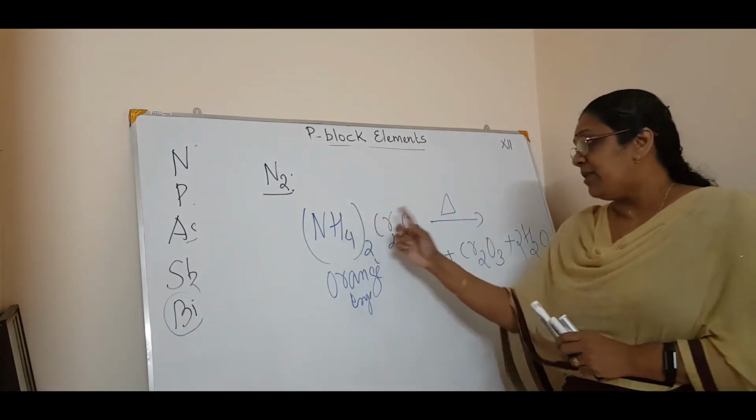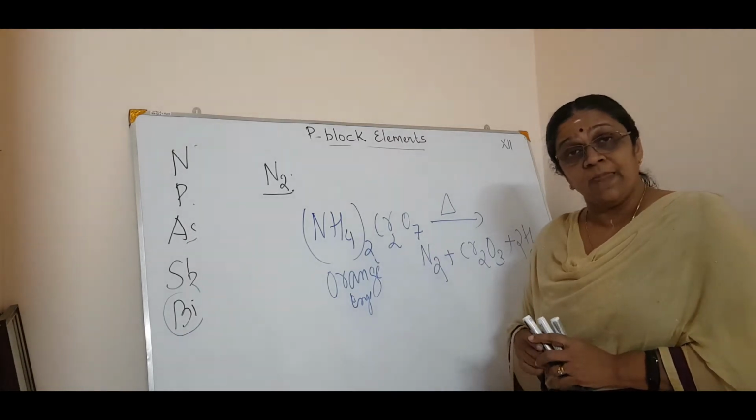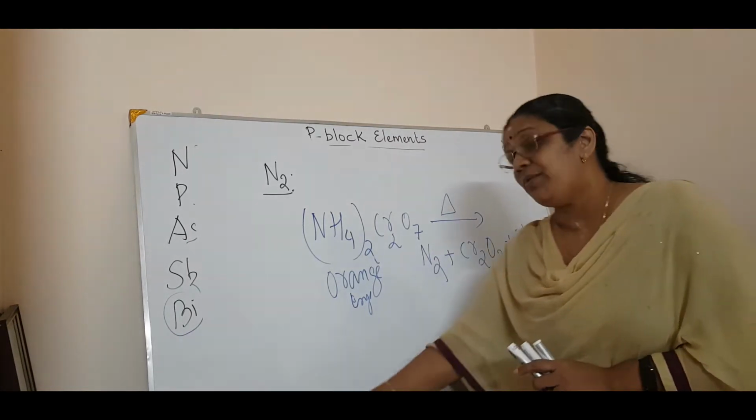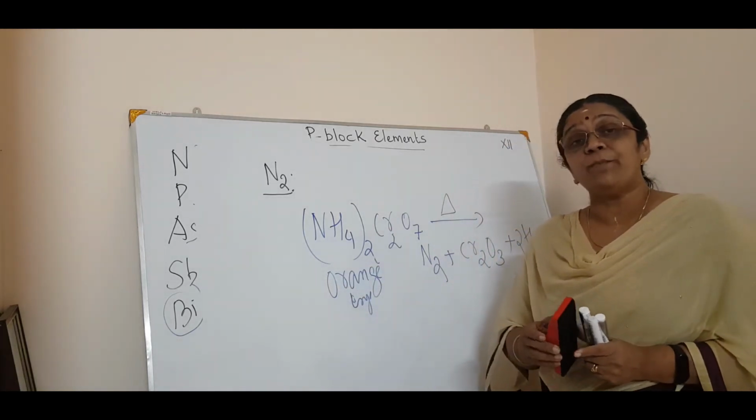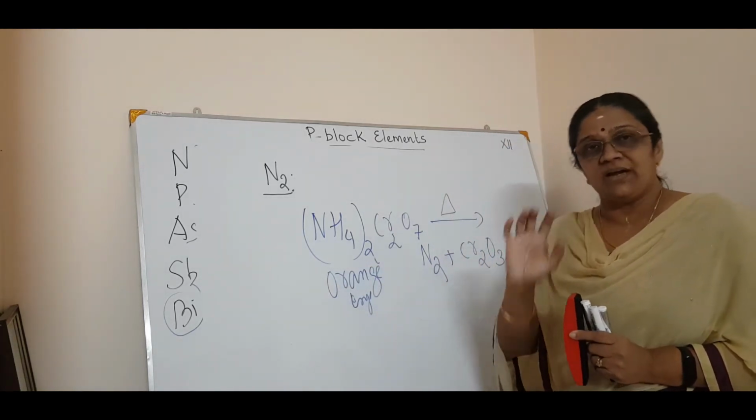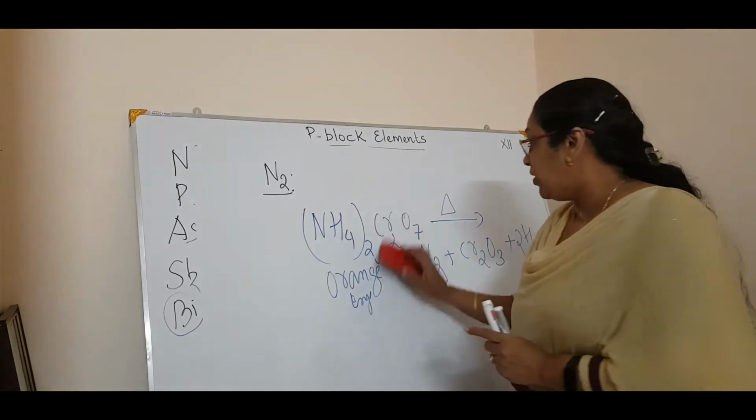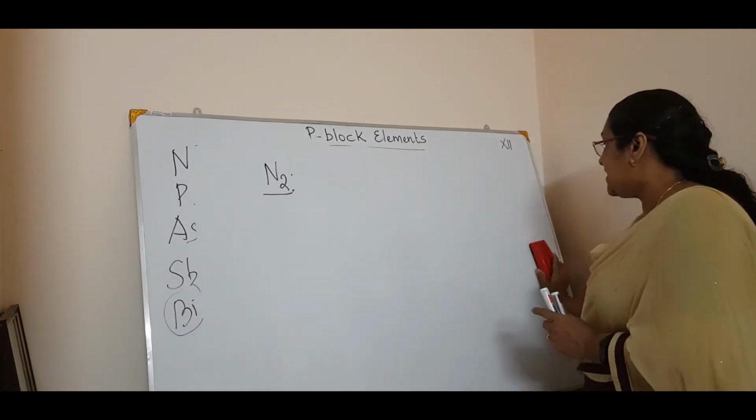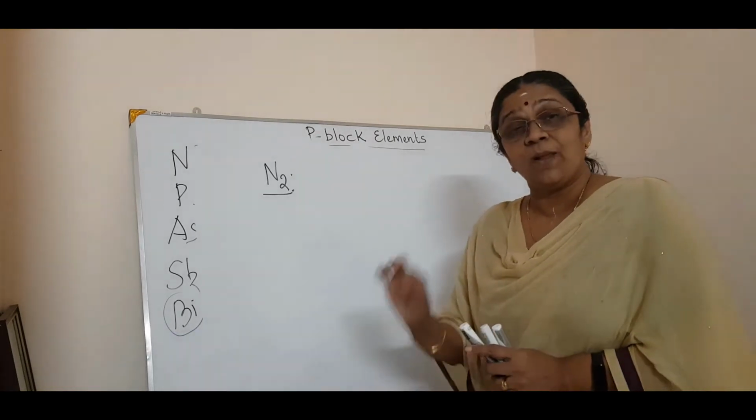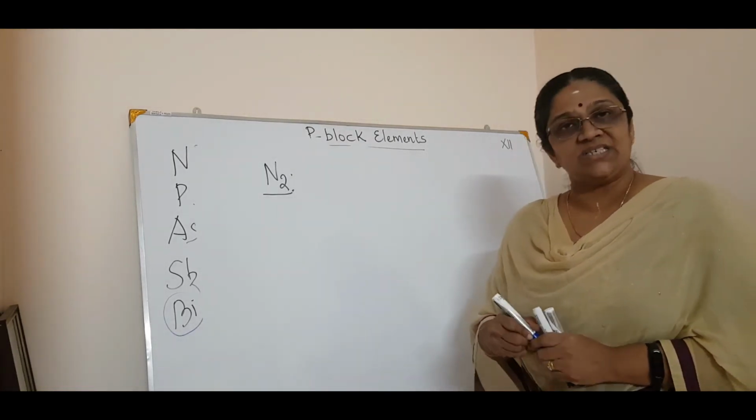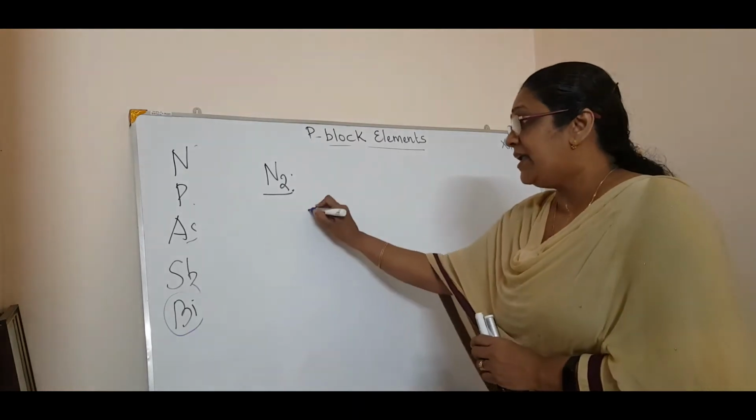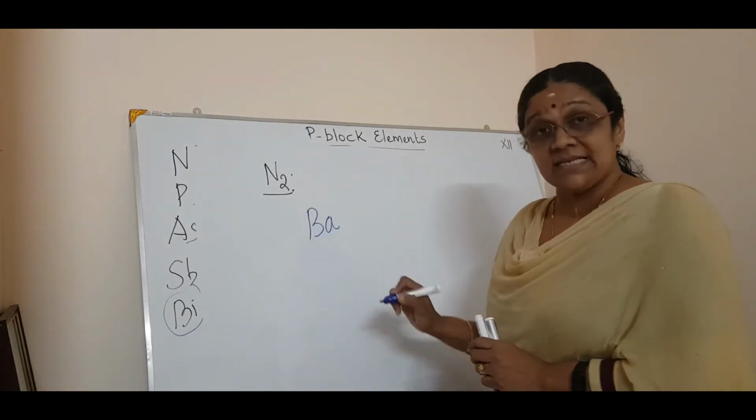The second is by the thermal decomposition of ammonium dichromate. Then one more preparation is there, that is also important. That is how you will prepare very pure nitrogen. In all these, impurities will be there. But in the next preparation, what we will see is the preparation of very, very pure nitrogen. That is also a thermal decomposition, but the thermal decomposition of barium azide.